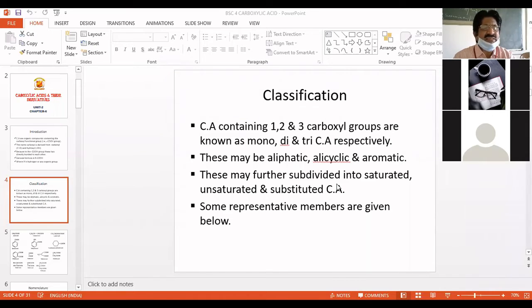Now let's see some examples based on that. Okay, some examples we can see.